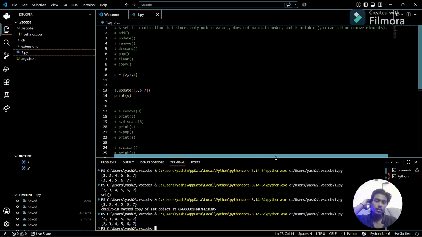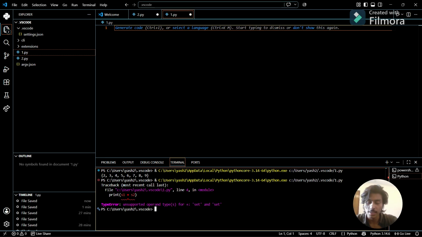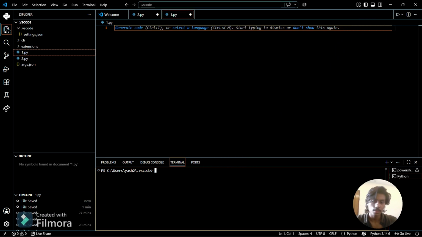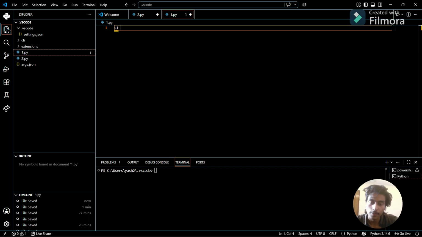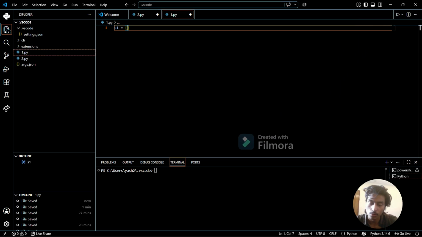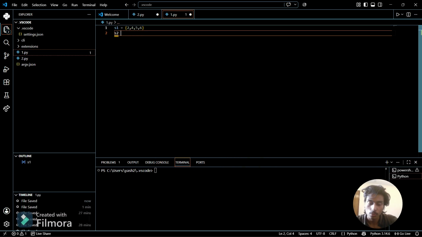And now move to the next topic. We are going to see what set operators are, and how we use union, intersection, and some more concepts in sets. Suppose we have s1 which stores the values 2, 4, 5, 6, and s2 which also stores some values, which are 6, 4, 7, 0.